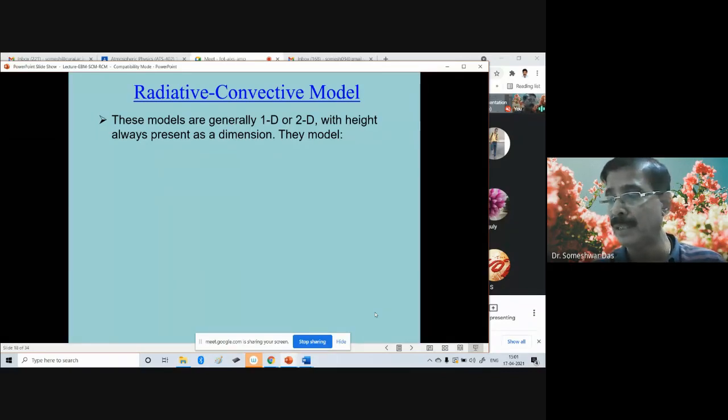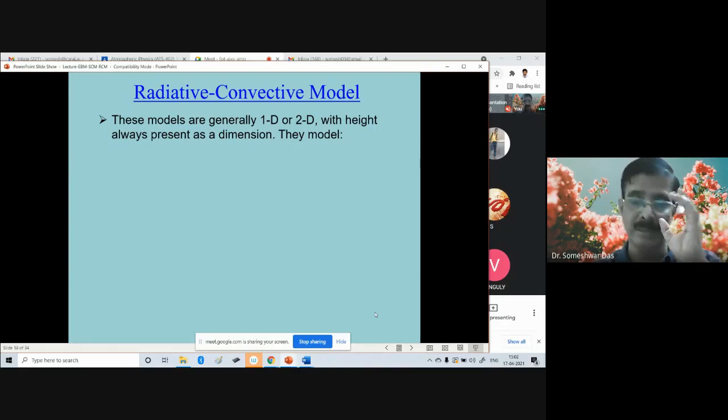These models are generally one-dimensional or two-dimensional, with height always present as a dimension. If it is two-dimensional, then one dimension is always height, and the second dimension is the latitude. Generally, we don't consider longitude. We consider latitude because there is a lot of latitudinal variation of temperature. The pole is so cold and the equator is so hot, and this heat contrast makes a lot of impact on atmospheric motion, for example the formation of the Hadley cell.